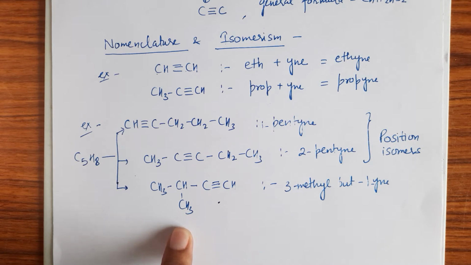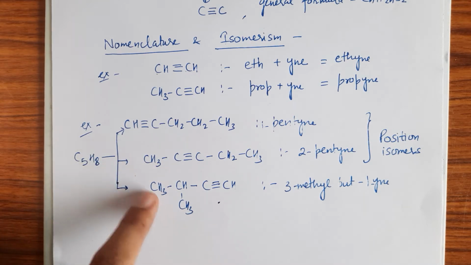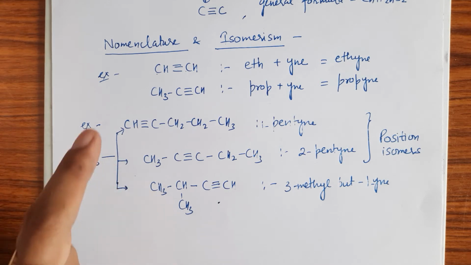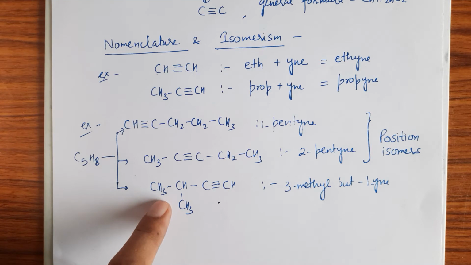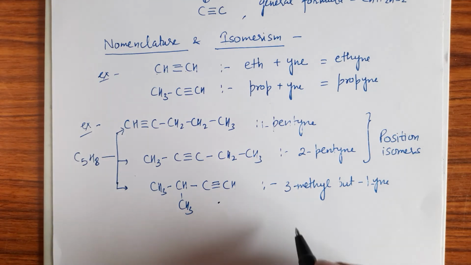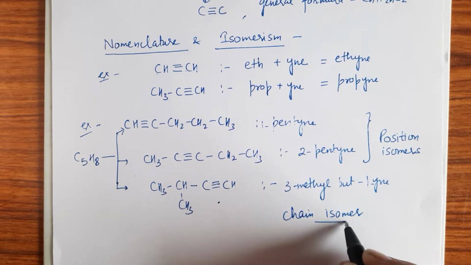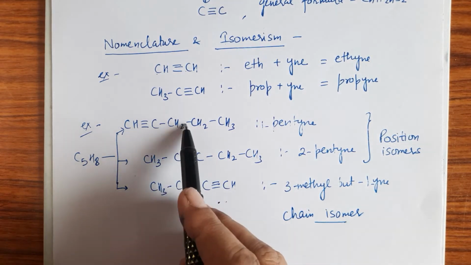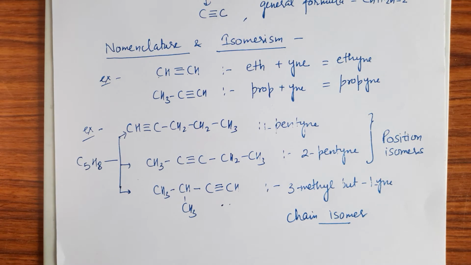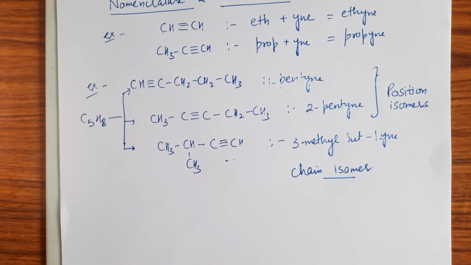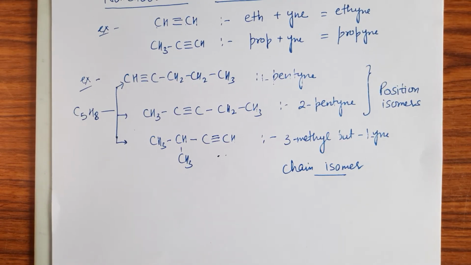So the second one and third one, or we can say first, second and third, these are chain isomers with each other. This compound is a chain isomer with first and second. So in this way we can understand the isomerism in case of alkynes.